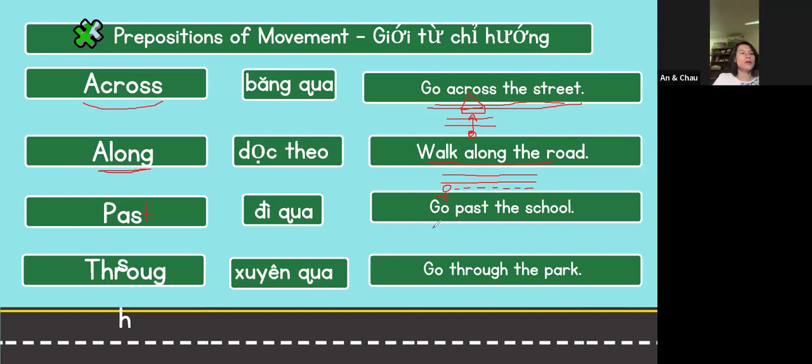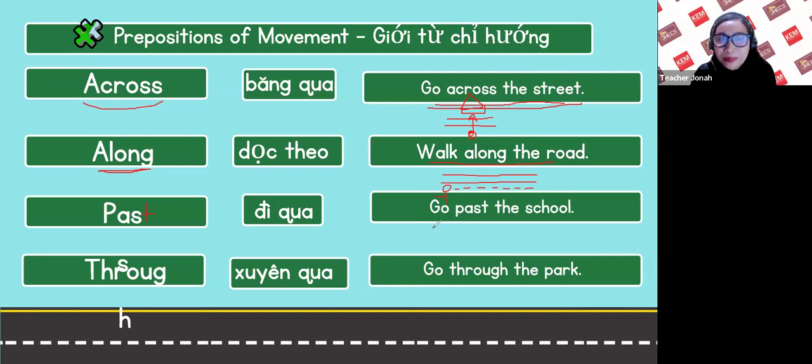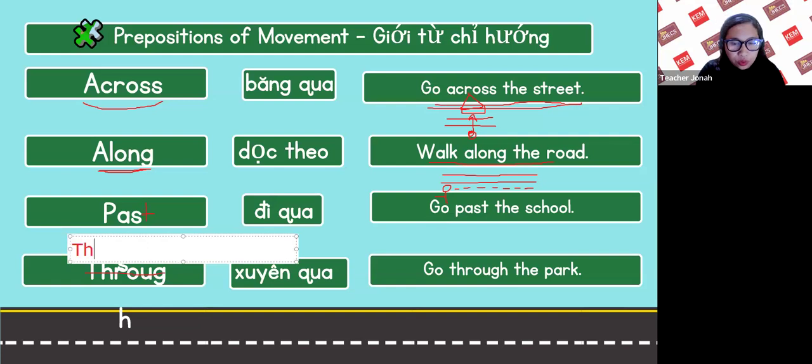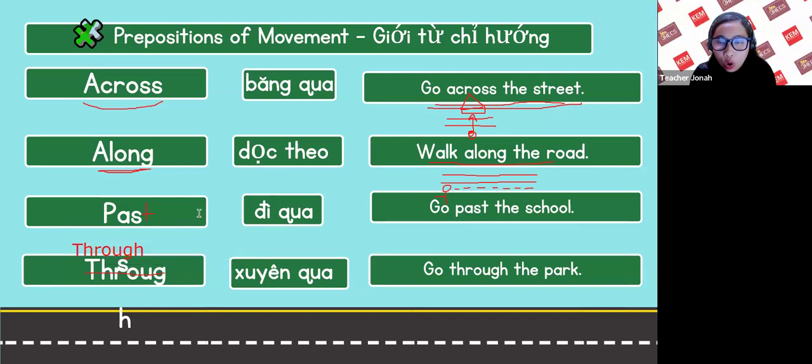Sorry, the letters are jumbled on this one. I forgot this, but this one is through. Okay, let's have past.